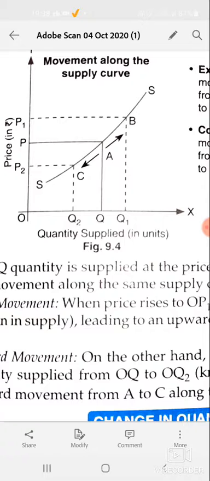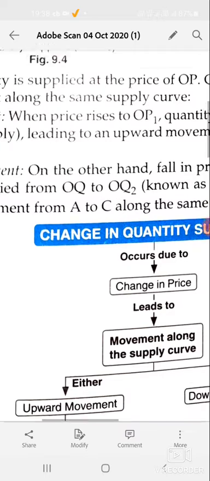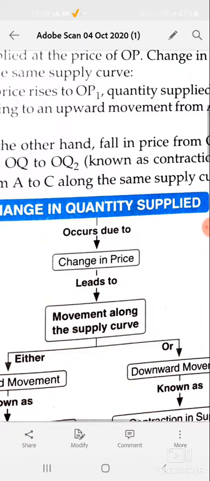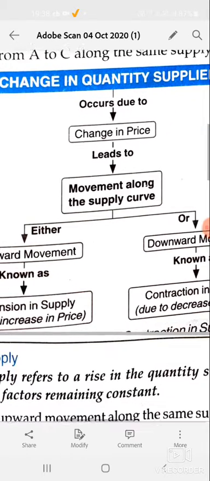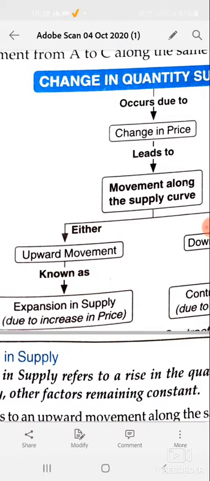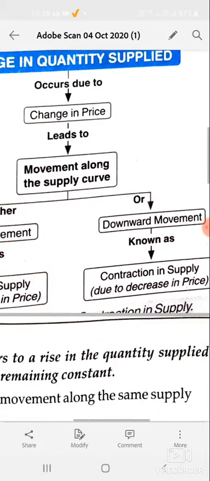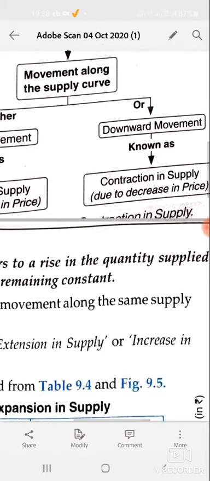You can see exactly the arrow from point A to B. A to B is called the extension, and the A to C arrow shows the contraction. Now, change in quantity supplied occurs due to change in price. This is also called movement along the supply curve. Either upward movement, that is called the extension, or downward movement, that is called the contraction.